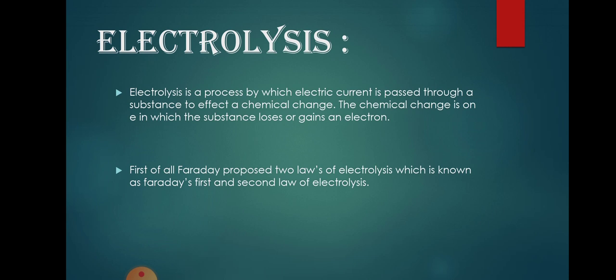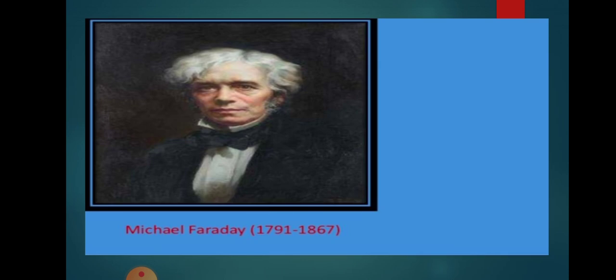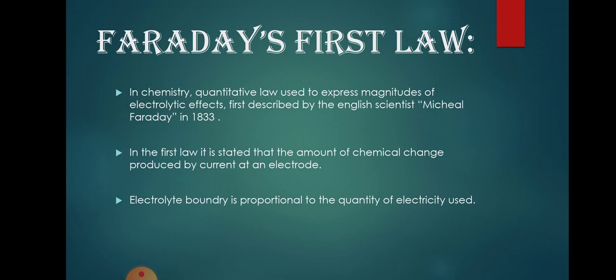Now we see the definition of electrolysis. Electrolysis is a process by which electric current is passed through a substance to effect a chemical change. The chemical change is one in which the substance loses or gains an electron. First of all, Faraday proposed two laws of electrolysis, which are known as Faraday's first and second law of electrolysis. This is Michael Faraday, who was born in 1791 and died in 1867.